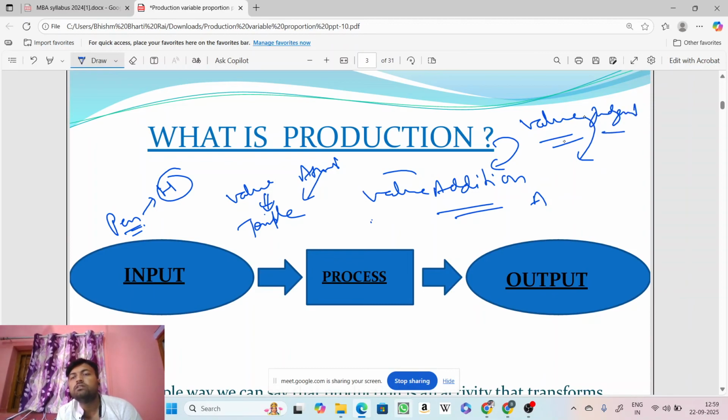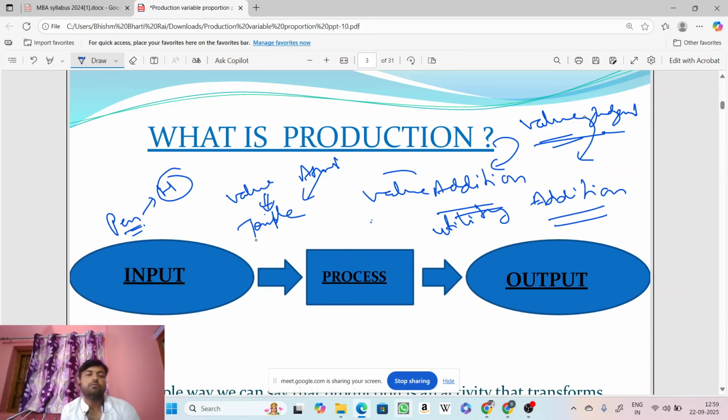Value judgment: a person in his full awareness, in his full conscience, how he is judging a particular event or a particular commodity. It's based on that. So value addition, or you may also say utility addition. Production means both value addition and utility addition.